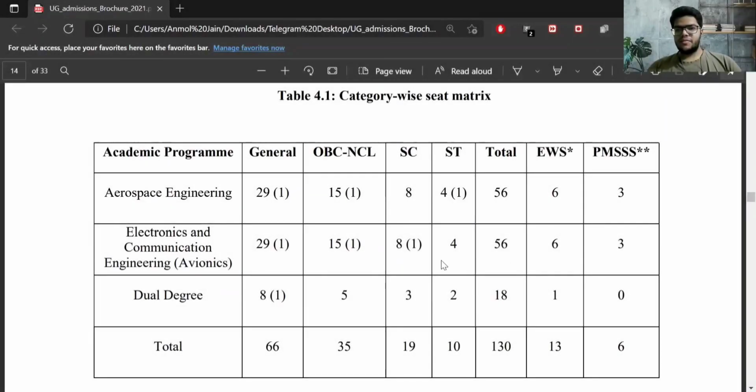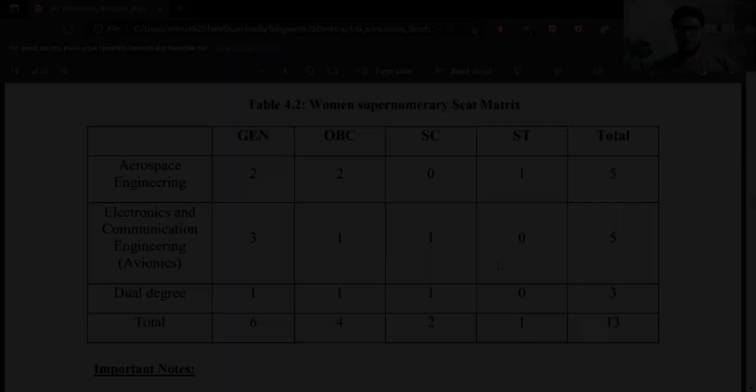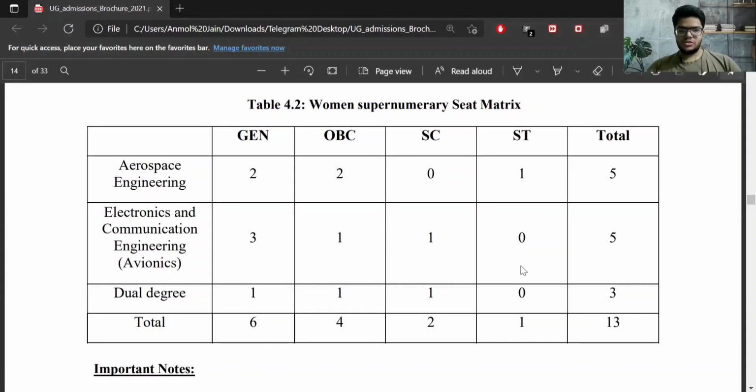Here is the category-wise seat matrix for IST. You can refer to the data by yourself. The number in the brackets represents seats for physically disabled students. You may note this point. And this is the seat matrix for female reservation. This is the first time IST has offered female reservation.